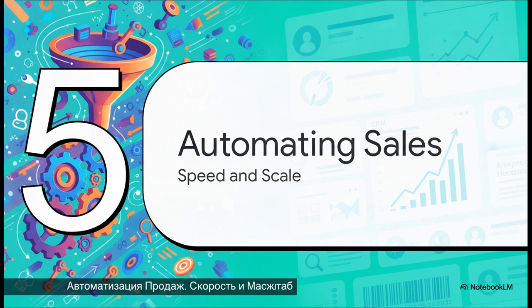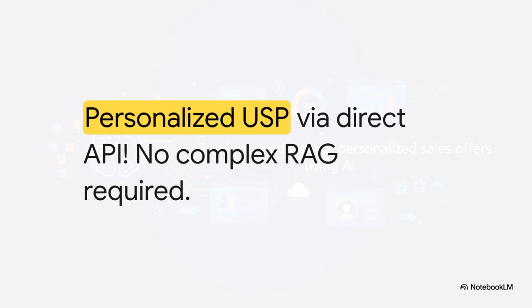Finally, Section 5. Let's talk about automating this sales pipeline for ultimate speed and scale. This right here is the holy grail. The ultimate goal is piping that customized output from the LLM directly into your CRM interface via a simple API connection. And what is so brilliant about this is the absolute simplicity of it.